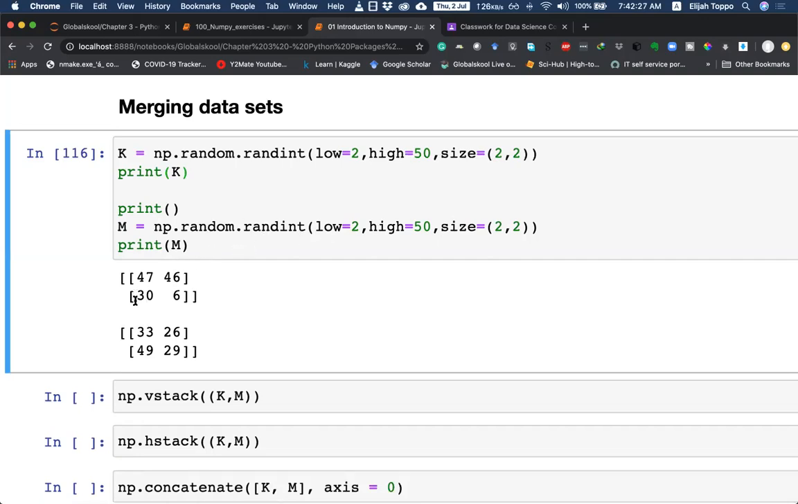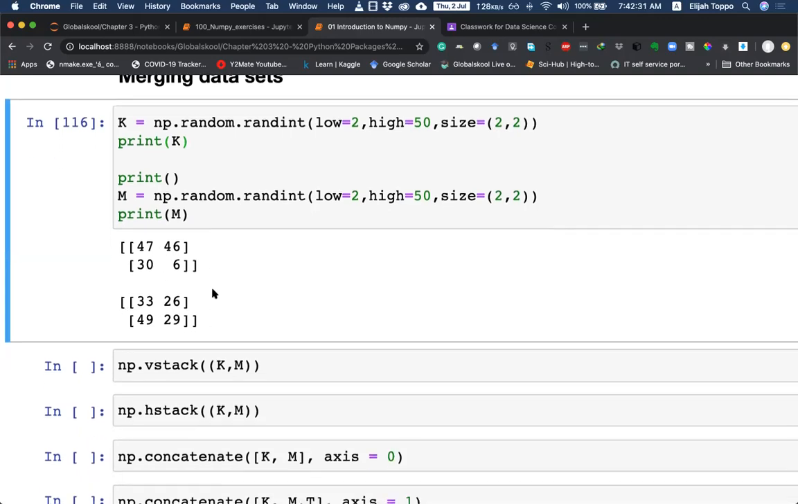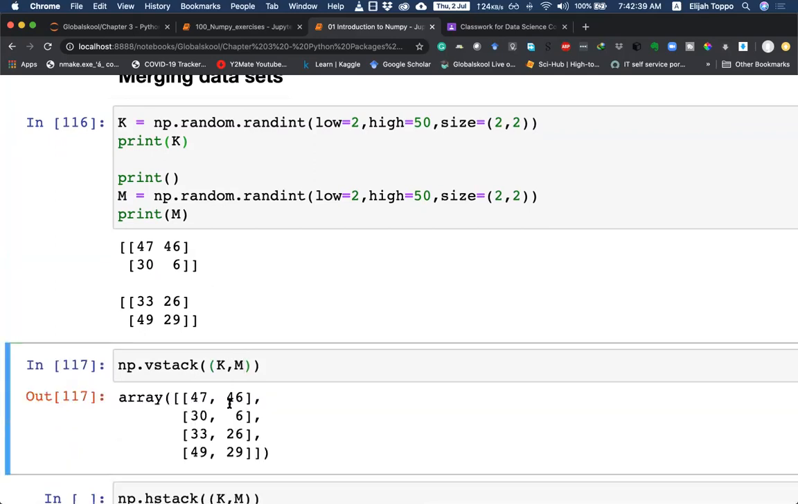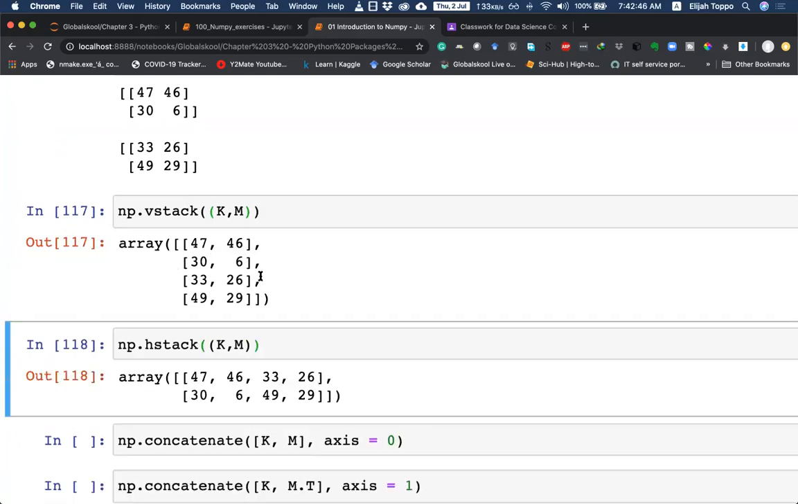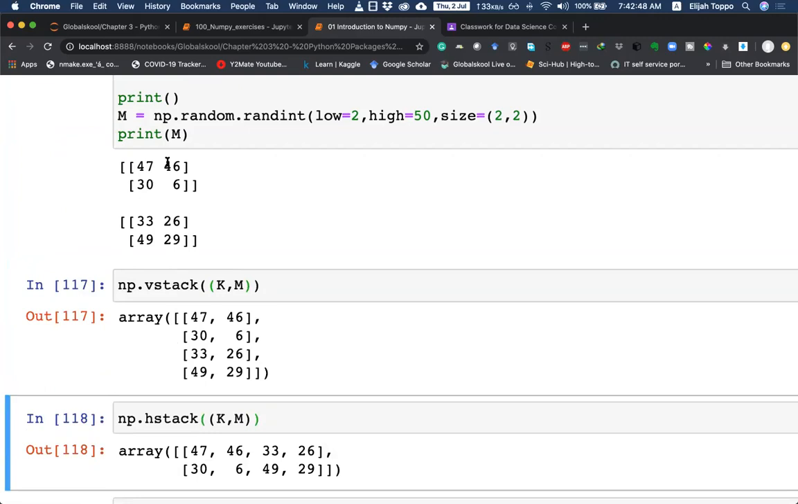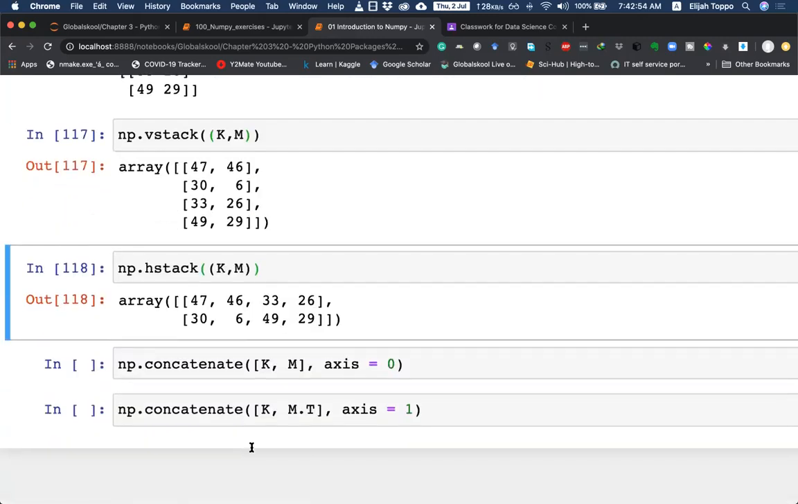And this is what K and M looks like. When we try to merge them together, there are two different ways we can do it. We can do a vertical stack, that is, take these two rows and attach them at the bottom of this, something like this. So we are doing a vertical stack, or we can do a horizontal stack. Horizontal stack is putting them next to each other. That is taking these two columns and adding them next to each other. And that is what we see here using a horizontal stack.